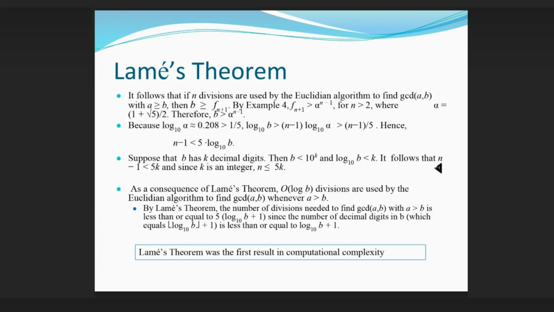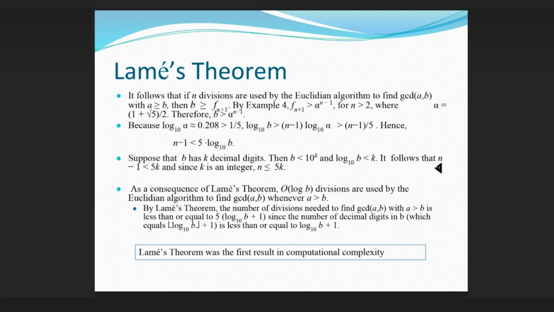Hence, suppose that b has k decimal digits. Then b < 10^k and log10 b < k. It follows that n - 1 < 5k, and since k is an integer, n ≤ 5k. As a consequence of Lamé's theorem, O(log b) divisions are used by the Euclidean algorithm to find gcd(a, b) whenever a > b.